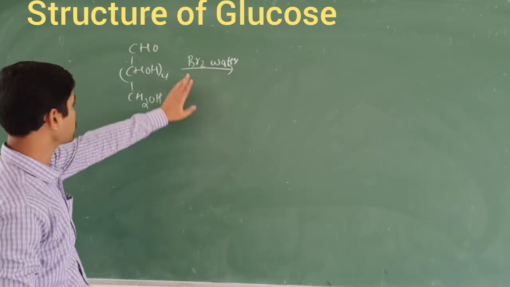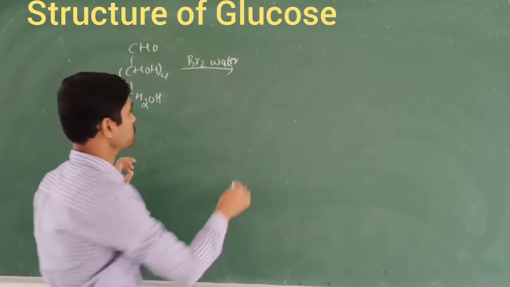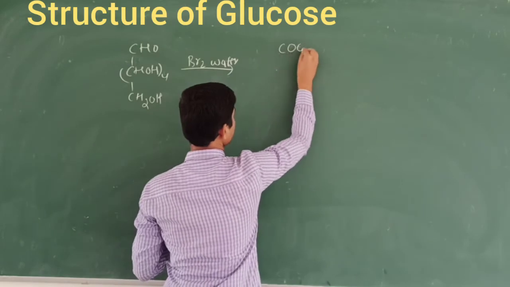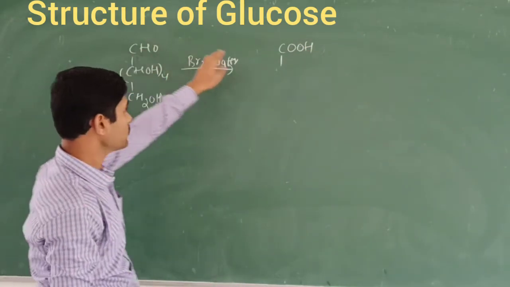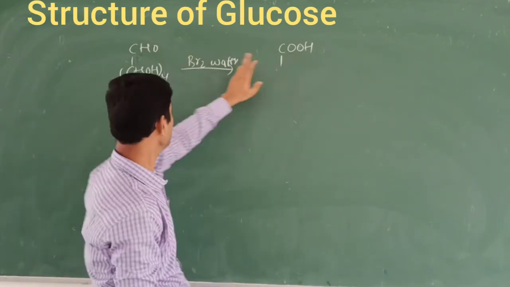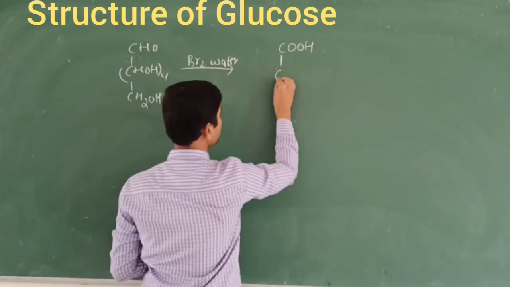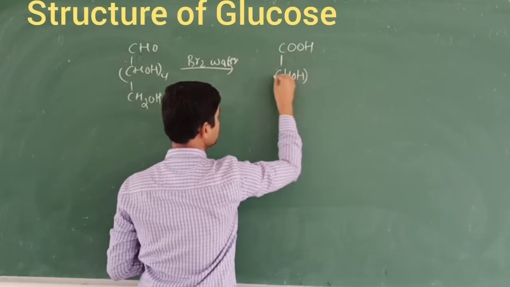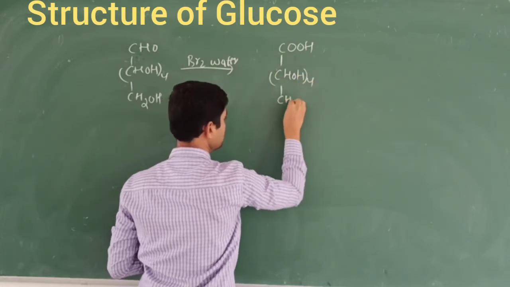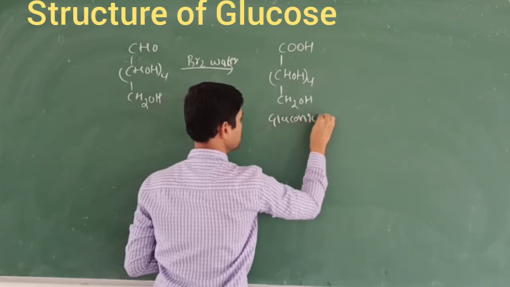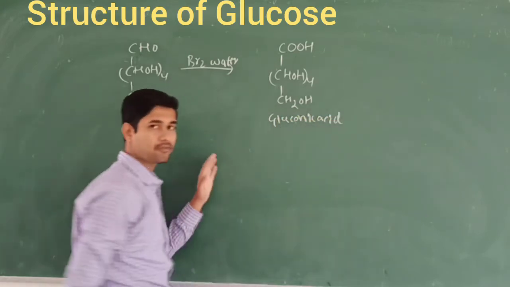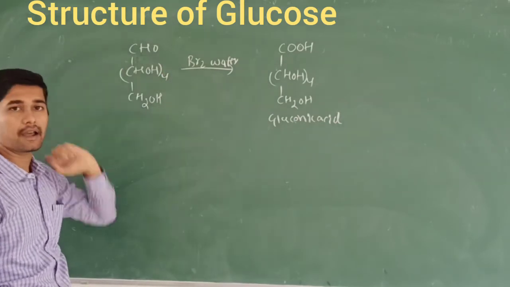The functional group changes from CHO, the aldehyde group, to COOH, the acid group. The rest remains as it is. Its name is gluconic acid. So this confirms the presence of the aldehyde group.